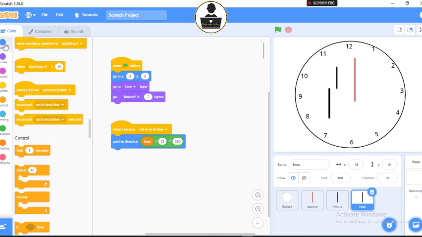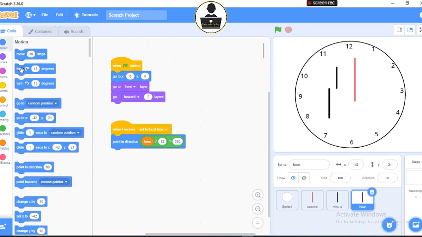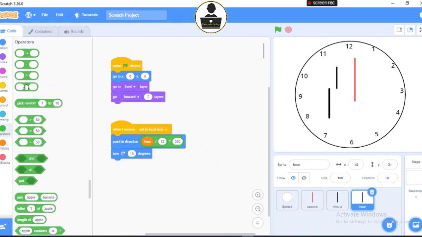Then going back to my motion, I will say turn. So I'll do the same thing. Back to my operators, bring out my division operator, bring out my multiplication operator. Then I will also do the same placement.